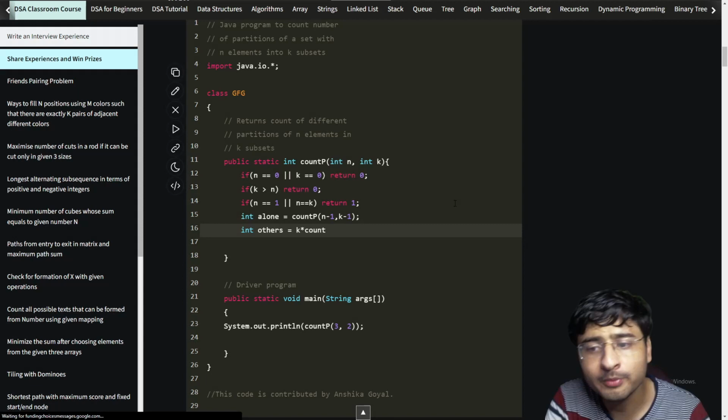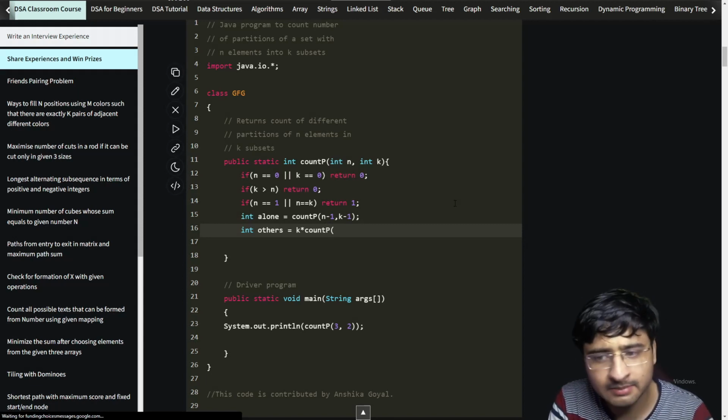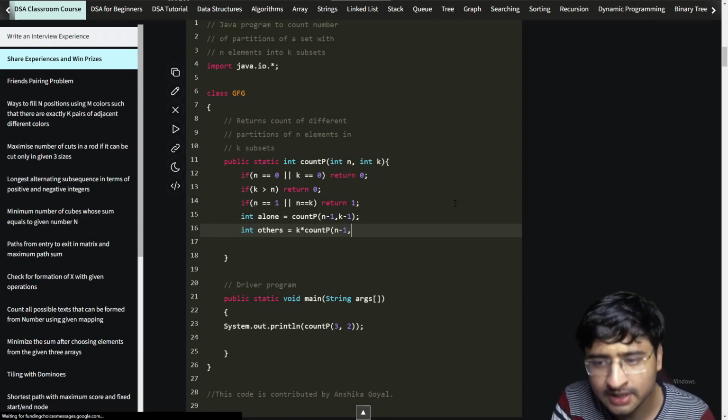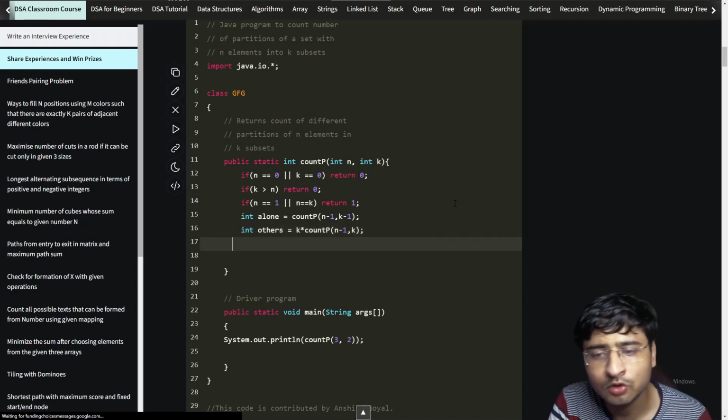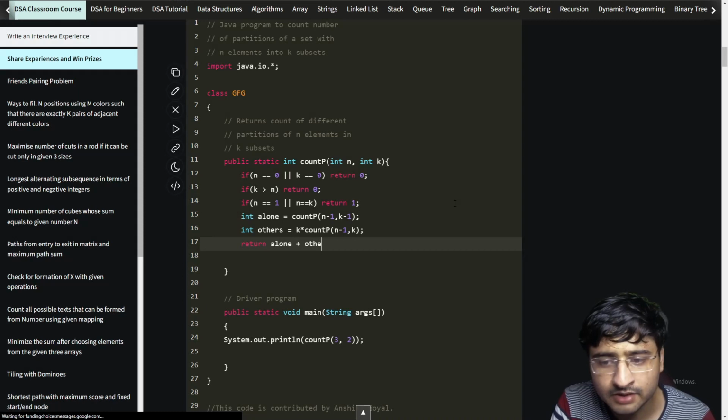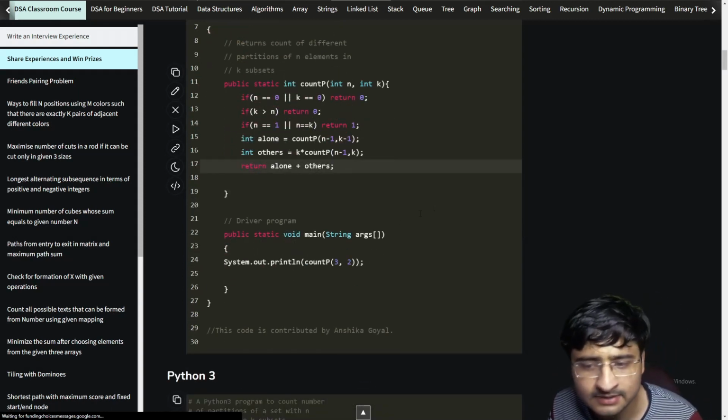So the responsibility of forming the other teams is the same. The k teams itself are made of n minus 1 people, and this is the code for it. In the end, I'll simply return if I come alone plus if I come with others. It is as simple as that.